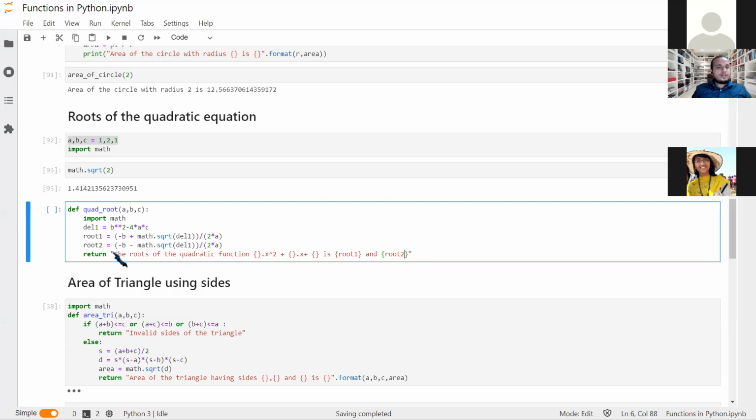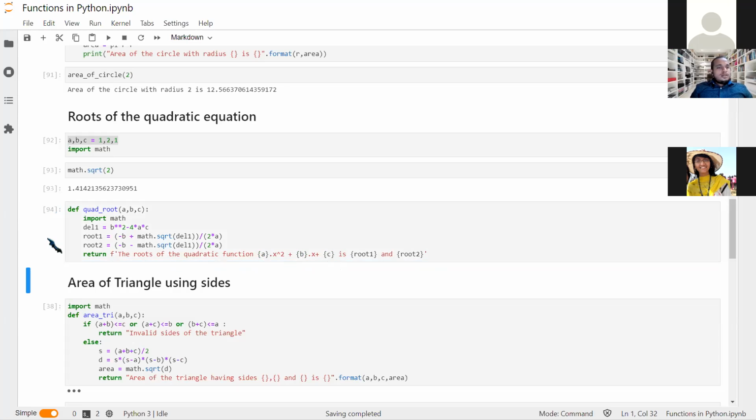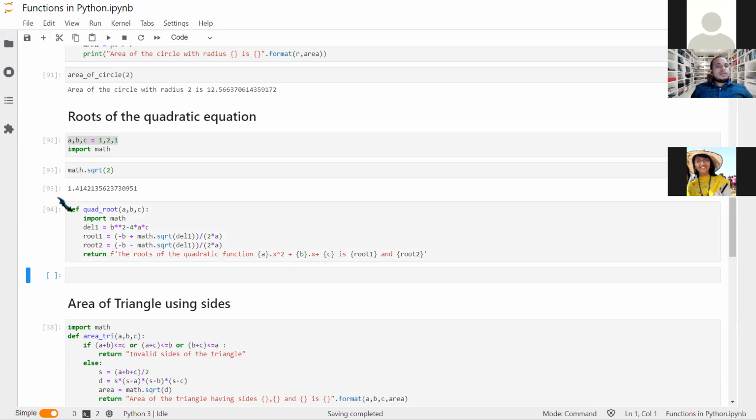I hope you have learned this also. We just need to write f in the start. We need to use, I think, single quote to make it work. And this is a, this is b, and this is c. It is not that easy to get the function to work in the first step.